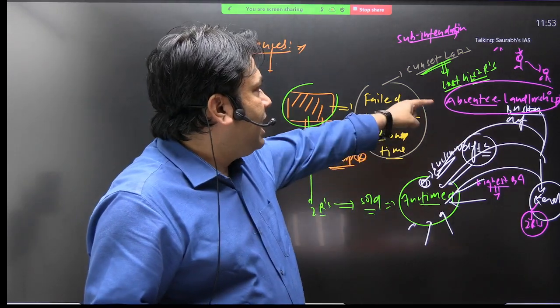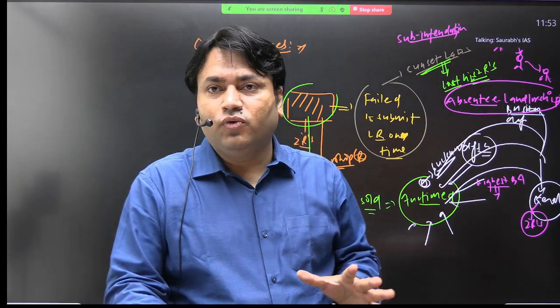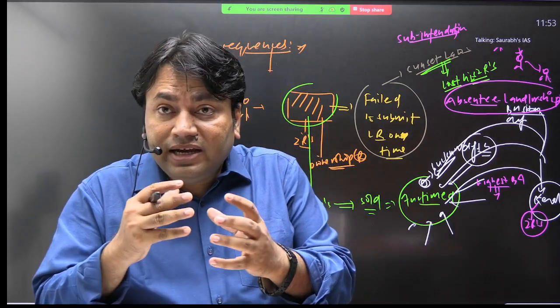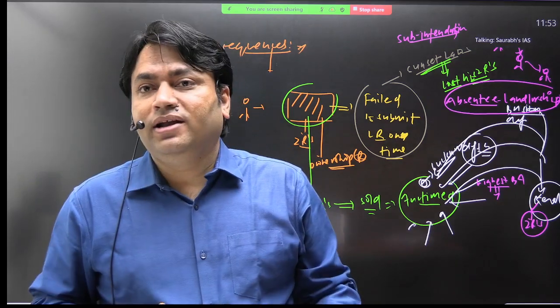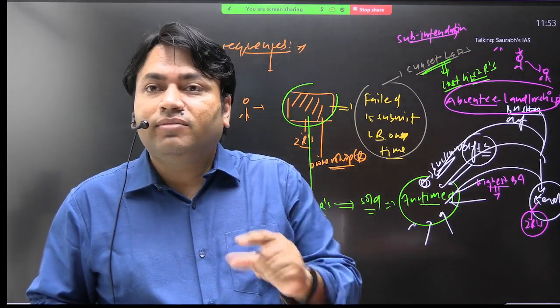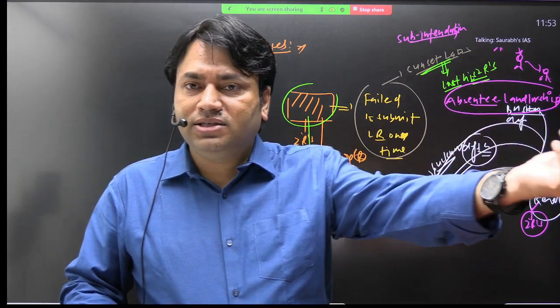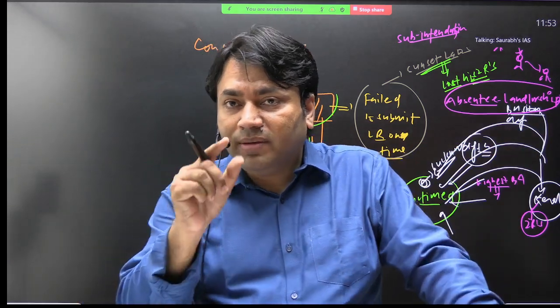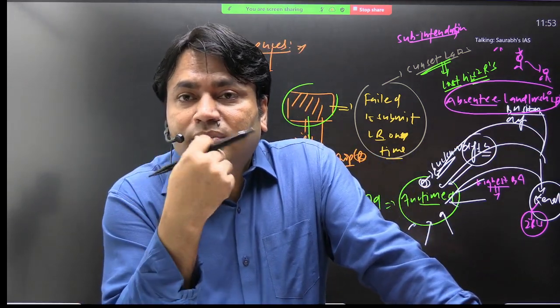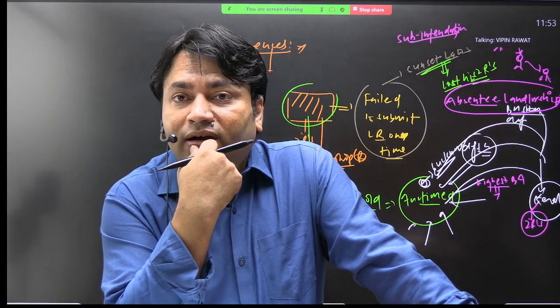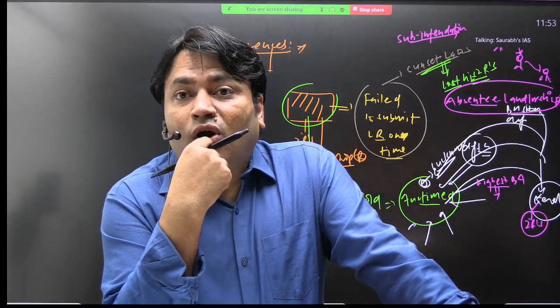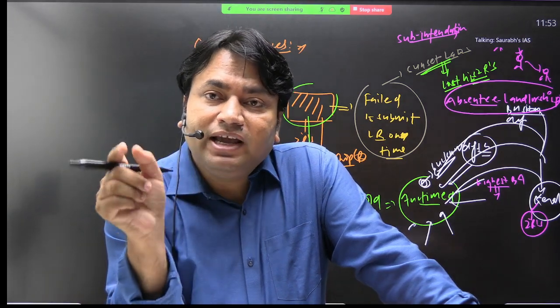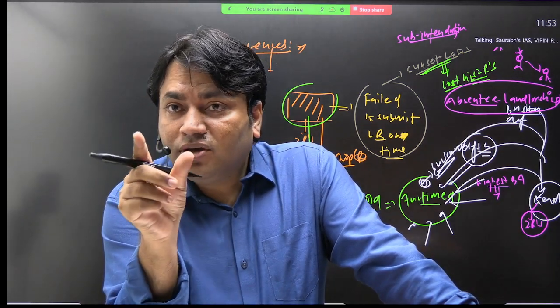So absentee landlordship and sub-infeudation will do what? Is increasing the number and role of intermediaries. Sub-infeudation में कौन बढ़ रहा है? Intermediaries. It's increasing the number and the role of intermediaries. So what will happen? Intermediaries का number जब बढ़ेगा तो इसका impact क्या होगा? Corruption. और उस corruption का burden ultimately कहाँ पड़ेगा? On the shoulders of the peasant.